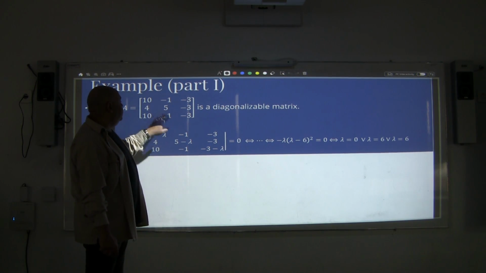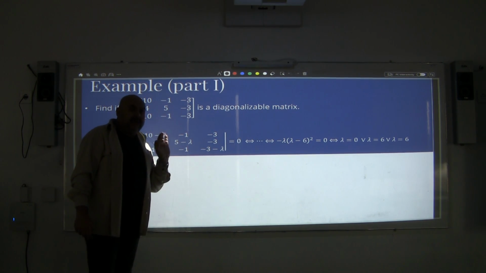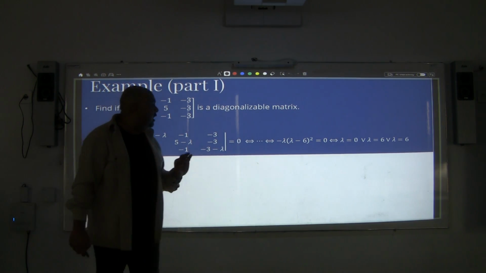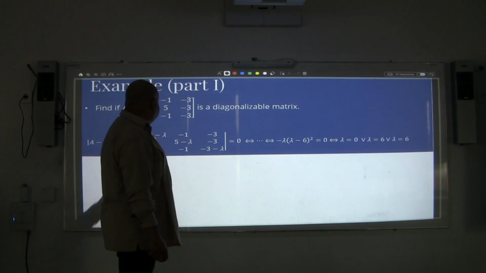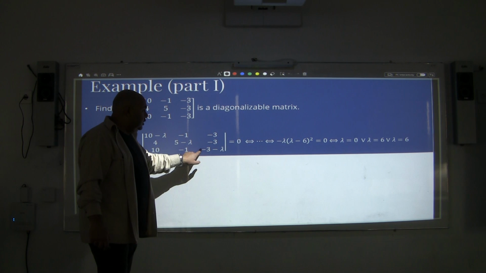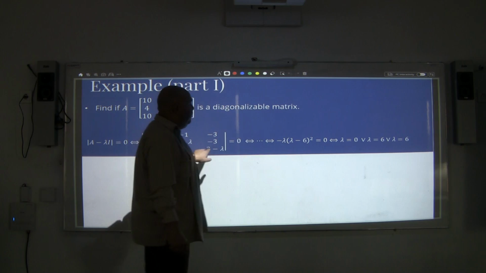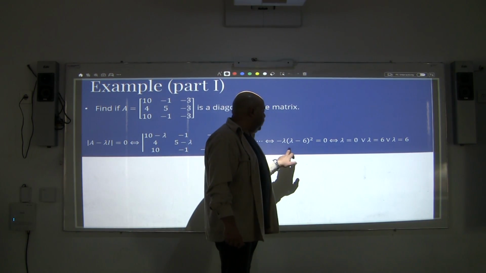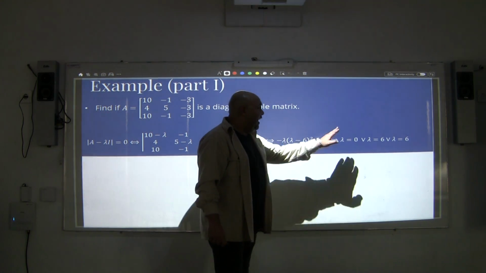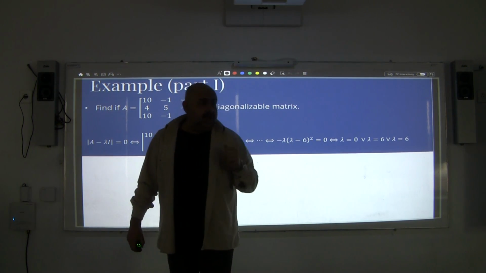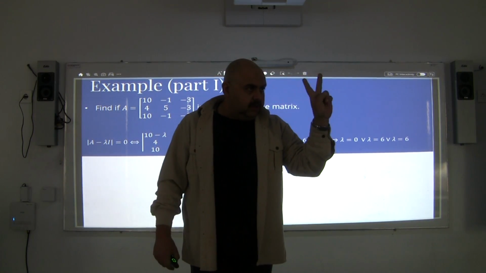If I try to expand this equation, I have one of the lambdas equal to 6. So I end up having this characteristic equation. So lambda is equal to 0 and lambda is equal to positive 6, and it is repeated 2 times. Here the algebraic multiplicity of eigenvalue 6 is 2.